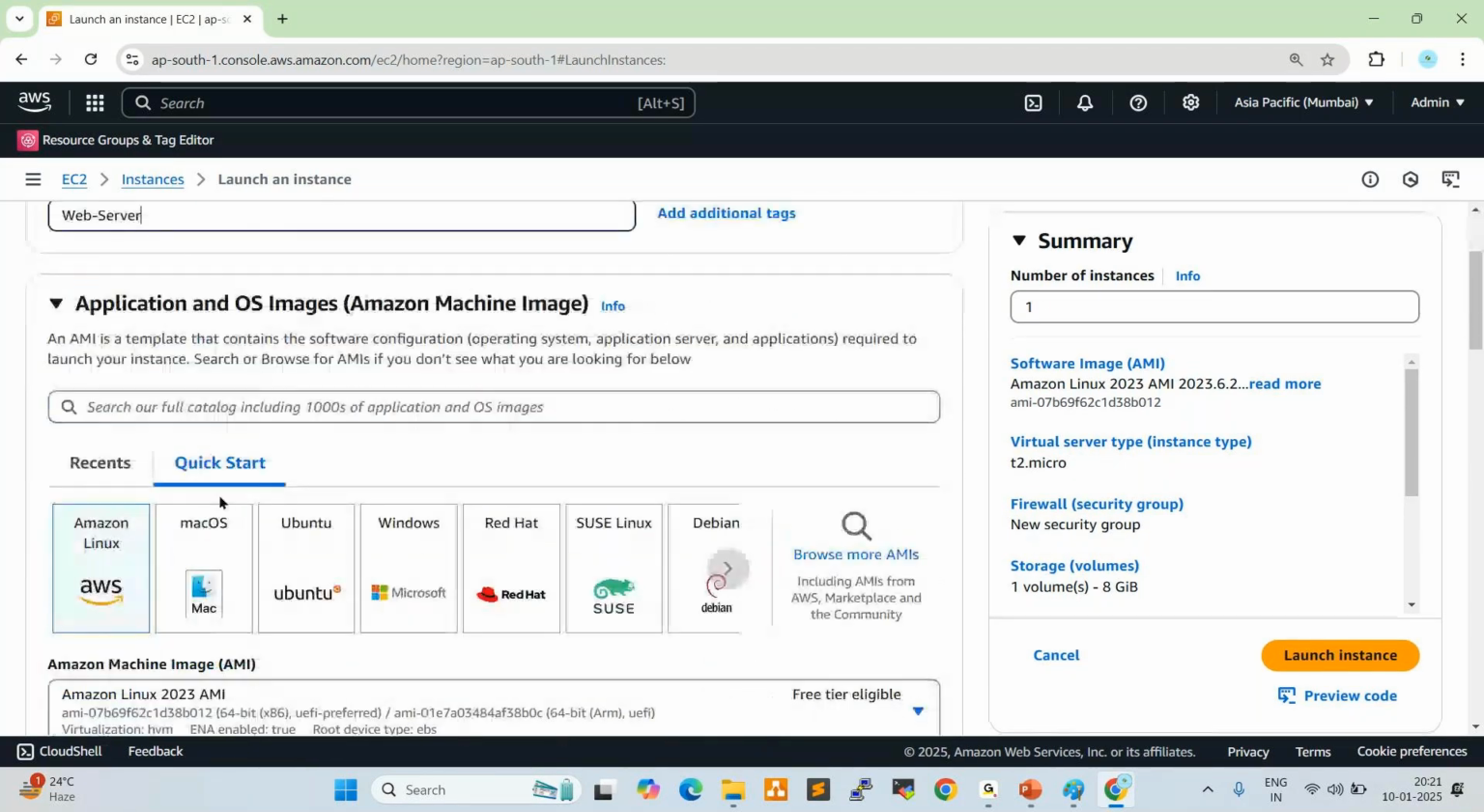Here these are all AMIs, Amazon Machine Images, right? This is an OS image. These are all OS images. Normally, for example, if you want to install Windows on your laptop, how can we install?